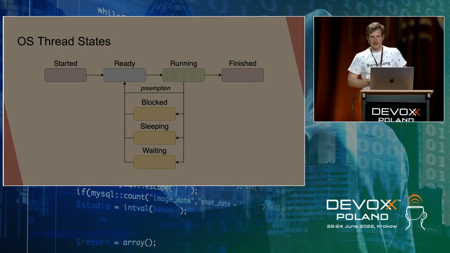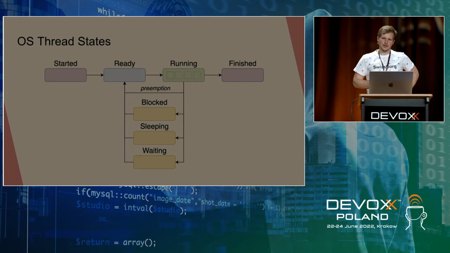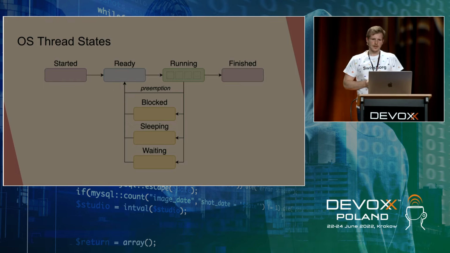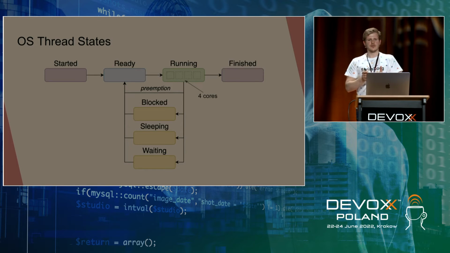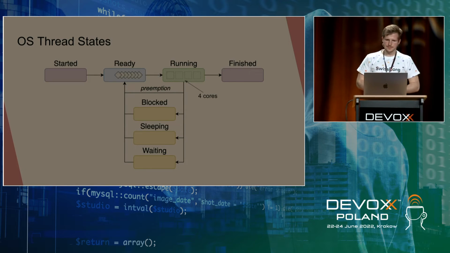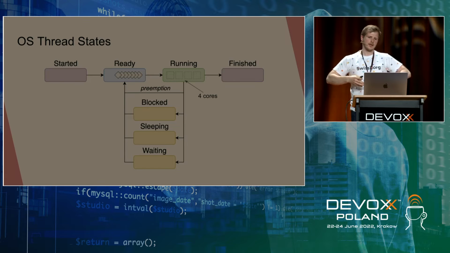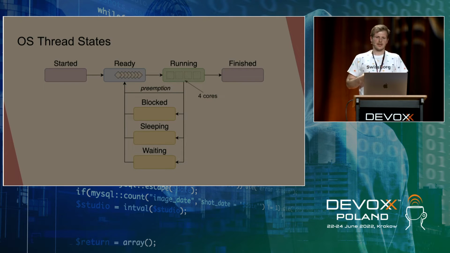So let's analyze a sample scenario. Let's assume that we have a machine with 4 cores. So we have 4 slots for threads to be executed. And we have a set of threads that are in the ready state. That means there is no obstacle for them to be scheduled on CPU and start running.